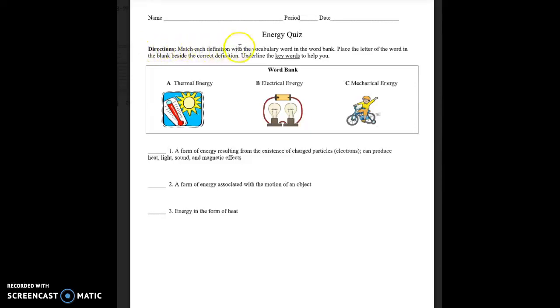Directions. Match each definition with the vocabulary word in the word bank. Place the letter of the word in the blank beside the correct definition. Underline the key words to help you. Word bank. A. Thermal energy.